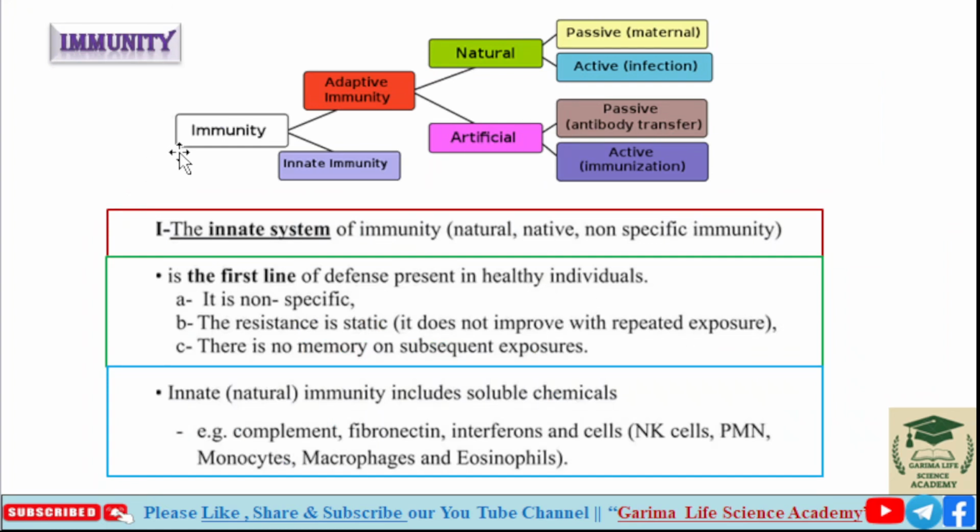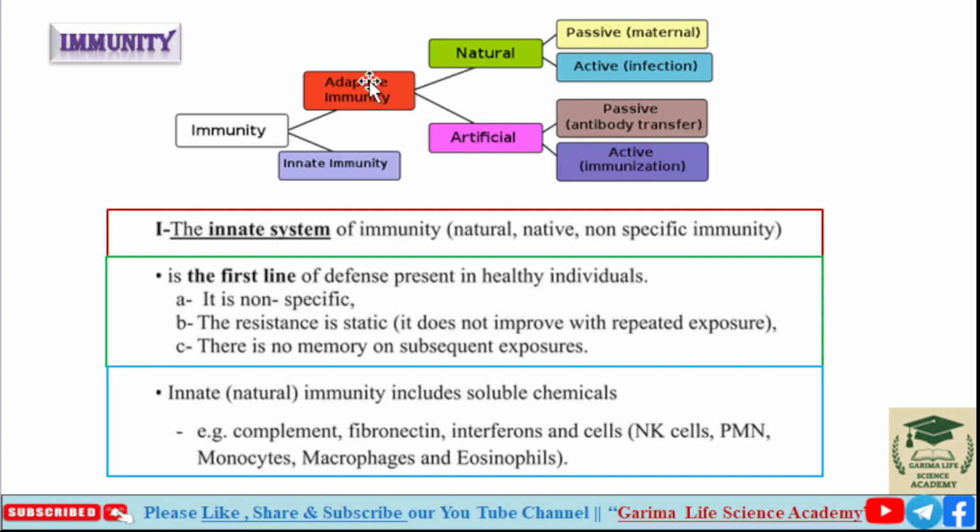Immunity is basically of two types: innate immunity and adaptive immunity. Adaptive immunity is further of two types: natural and artificial. Natural adaptive immunity is further of two types, passive and active, and artificial adaptive immunity is also of two types, passive and active.